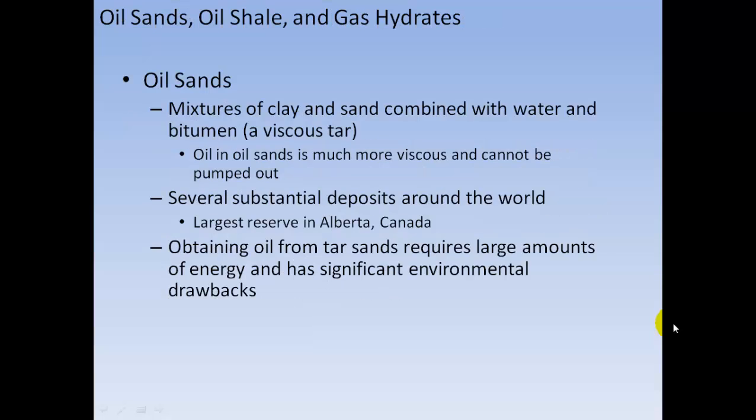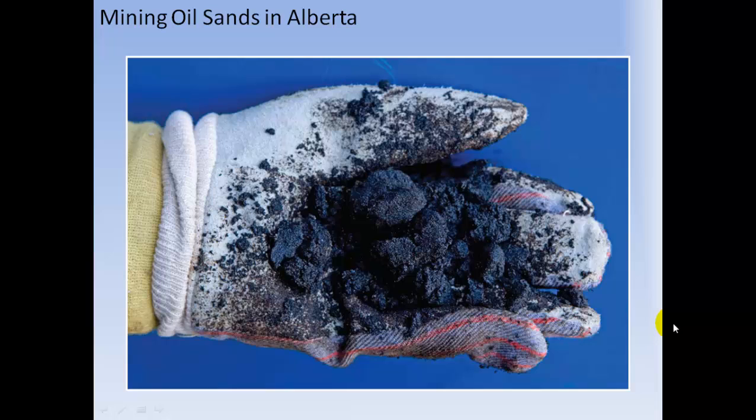Oil sands, mixtures of clay and sand combined with water and bitumen, a viscous tar. Oil in oil sands is much more viscous and cannot be pumped out. Several substantial deposits around the world, largest reservoirs in Alberta, Canada. Obtaining oil from tar sands requires large amounts of energy and has significant environmental drawbacks. Here are some oil sands in Alberta.